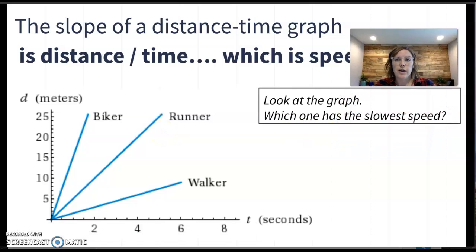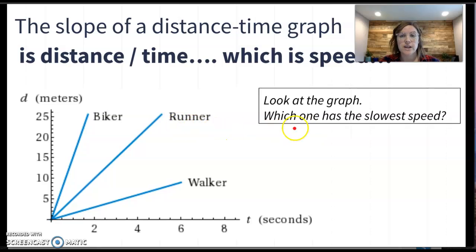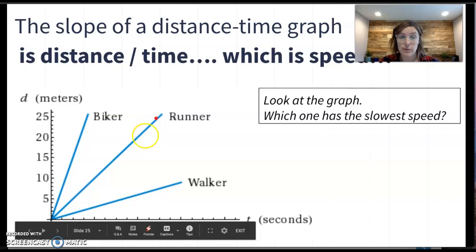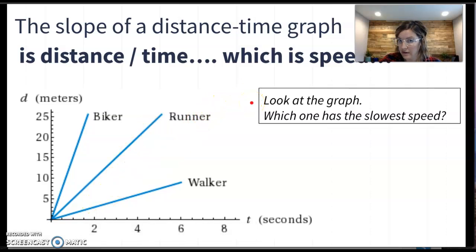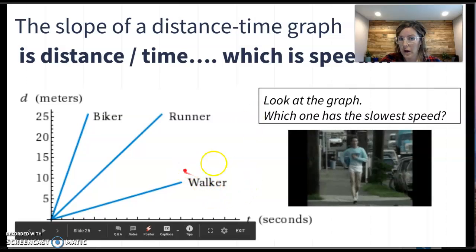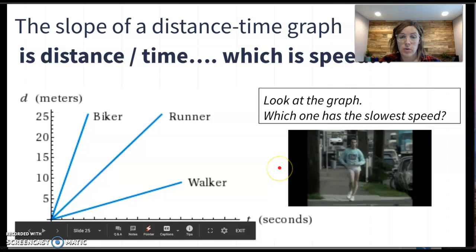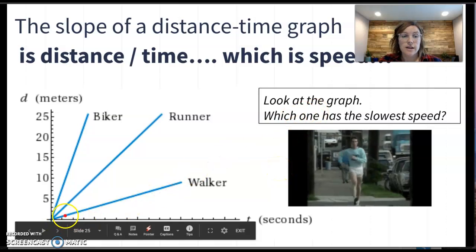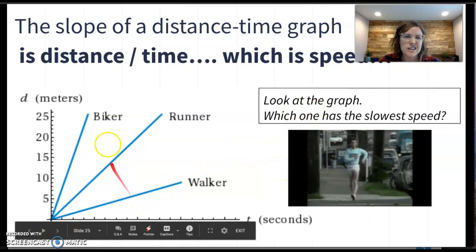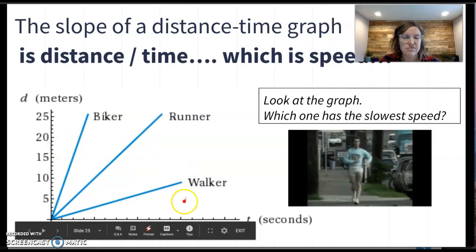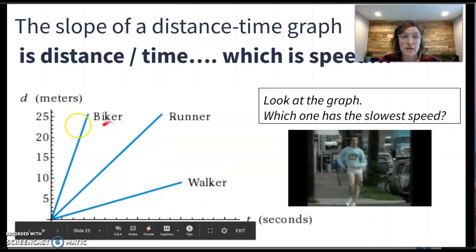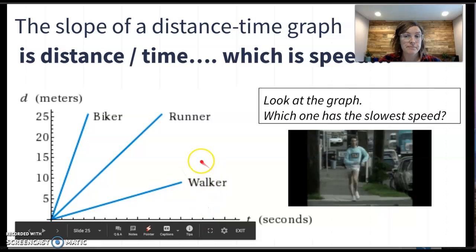So let's look at this graph. Which person has the slowest speed? If the steepness of a line represents speed, which one has the slowest speed? The walker, right? Even though this gentleman is really getting his speed walking on, this line has the least steep line, so it has the slowest speed out of these three.